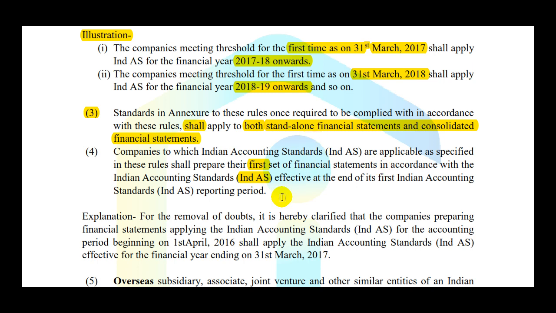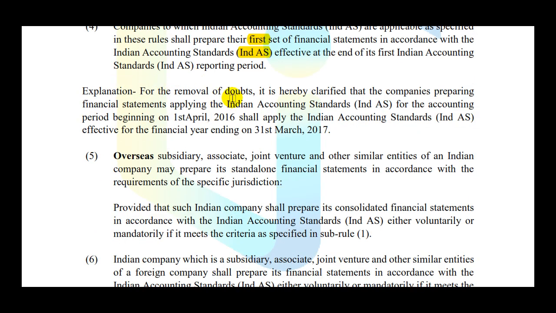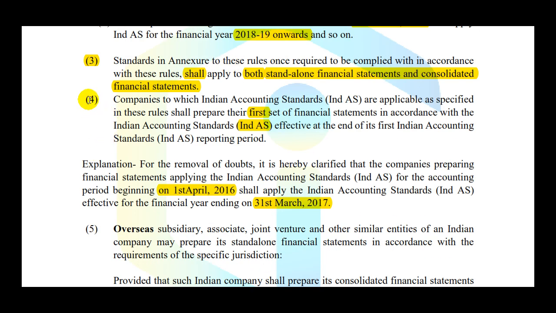Explanation: for the removal of doubts, it is hereby clarified that the company preparing financial statements applying the Indian accounting standard rules for the accounting period beginning on 1st April 2016 shall apply the Indian accounting standards effective for the financial year ending on 31st March 2017. So, reading this rule and explanation together, what do we mean by this? This means that all those Indian accounting standards which are effective for the financial year ending on 31st March 2017 will become applicable for the period beginning on 1st April 2015.